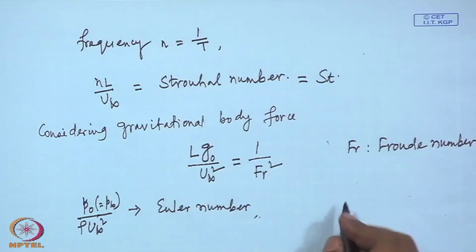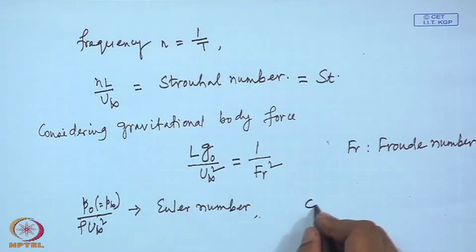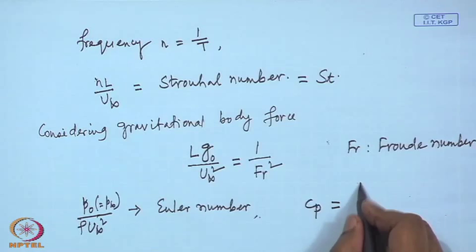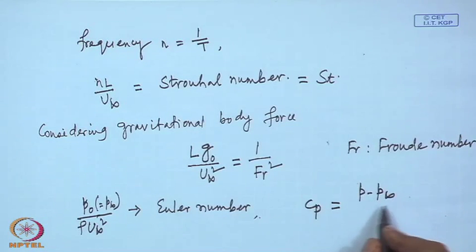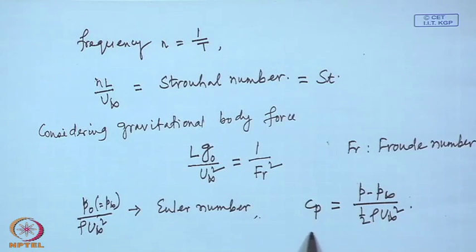A more popular or very important number, coefficient of pressure C p, which is P minus P infinity by half rho u infinity square. This is a parameter which perhaps every day we will use. Of course, as far as the magnitude is concerned, based on this we are not going to neglect pressure, because no condition will come where we will be able to neglect pressure in general.